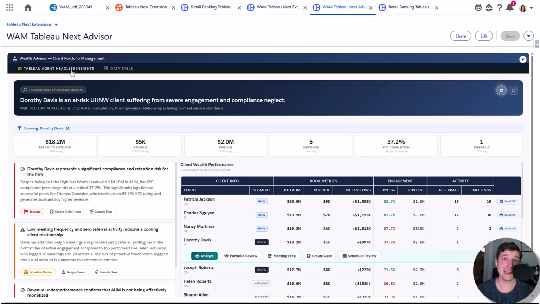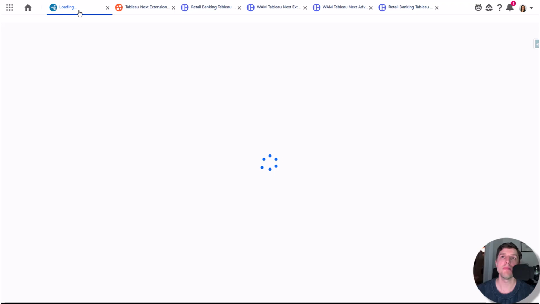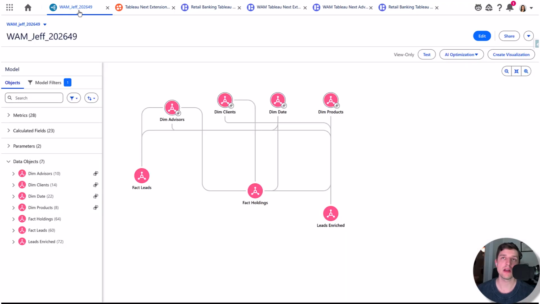Thanks to Tableau Next Enterprise platform, we're actually able to model data using something called a Tableau Next semantic model. Tableau Next semantic model is able to read data from your SQL warehouses and your CRM, right? Salesforce CRM.